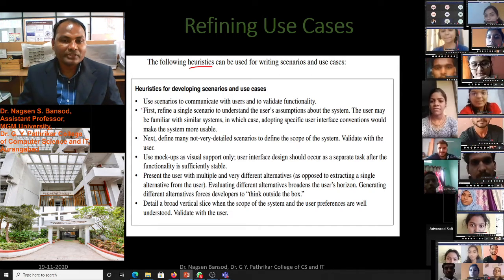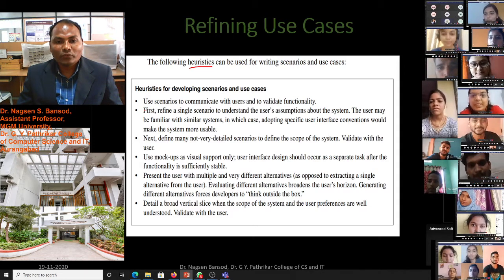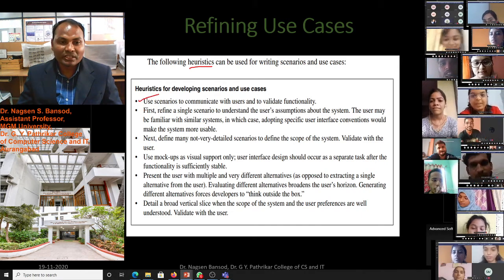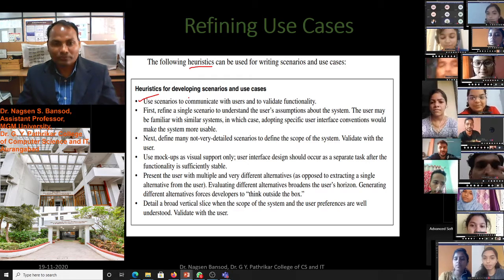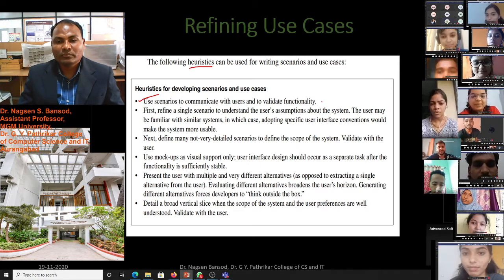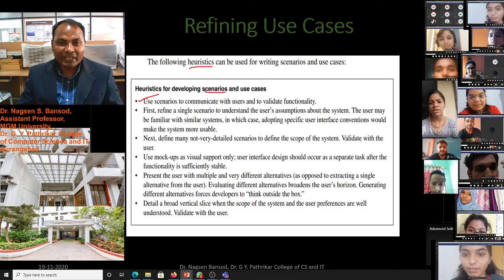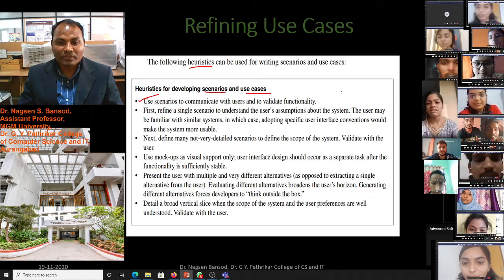Heuristics for developing scenarios and use cases. By experience we get rules like these. The first rule is to learn by experience: use scenarios to communicate with the user and validate functionality.